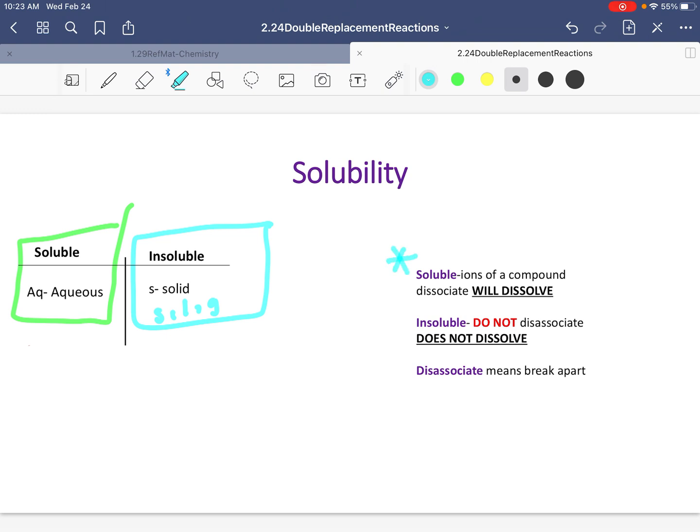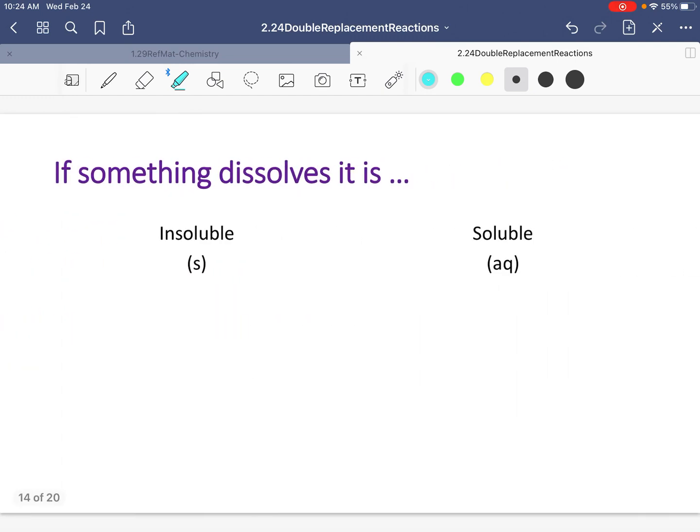And again, this comes back up. Soluble will dissolve in water. Insoluble does not dissolve. Try to answer it on your own. If something dissolves, this means it is soluble. And when something is soluble, it is aqueous. Insoluble, this does not dissolve.